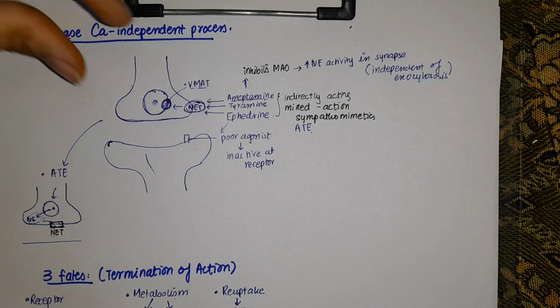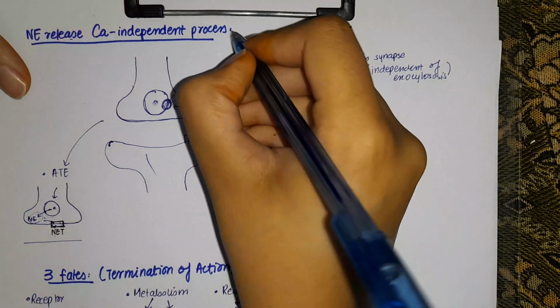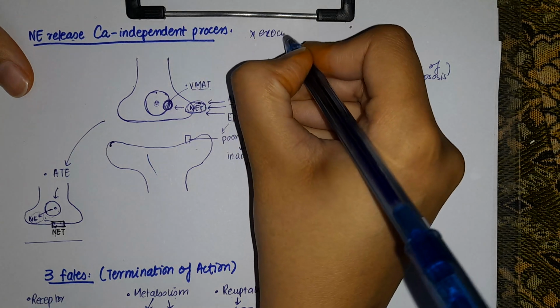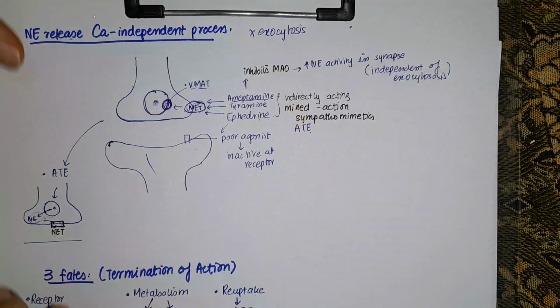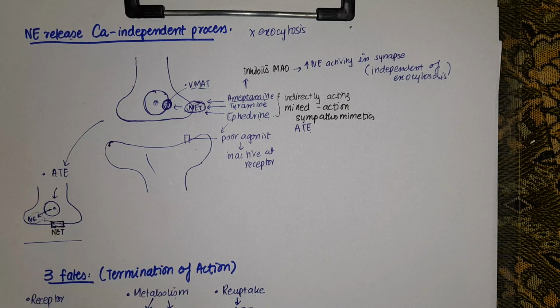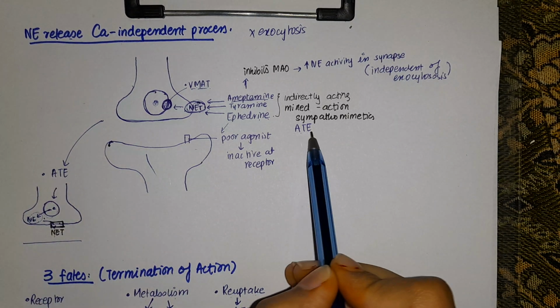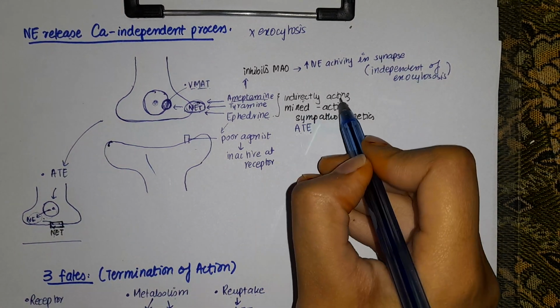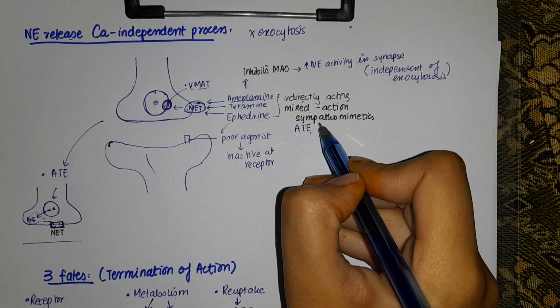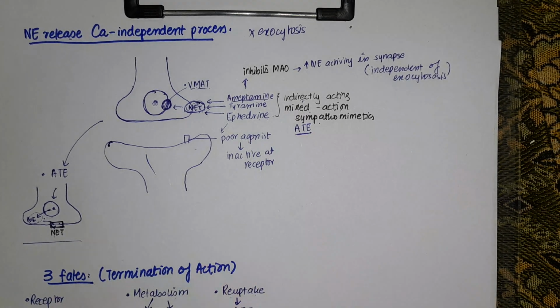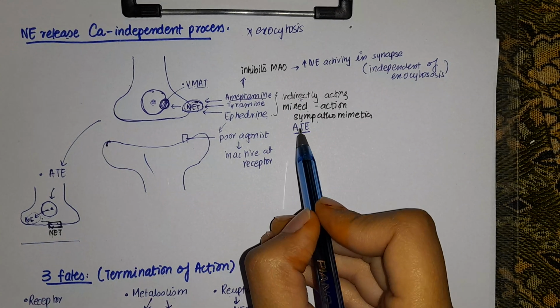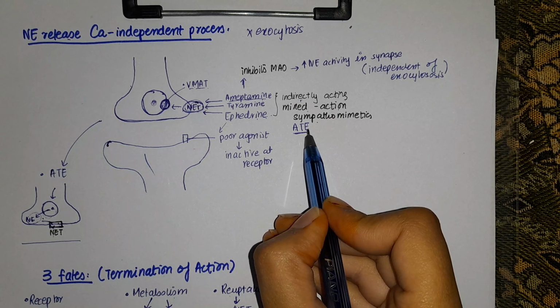So this is a calcium independent process, and it does not involve exocytosis. Rather, the three indirectly acting mixed action sympathomimetics with the mnemonic ATE are involved. Their names are amphetamine, tyramine, and ephedrine.